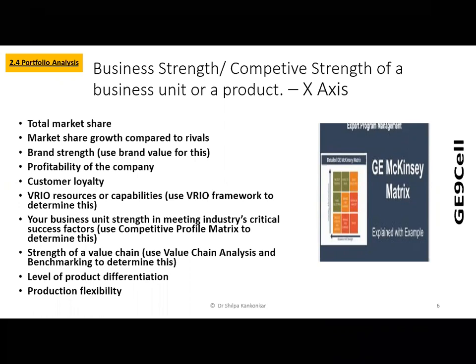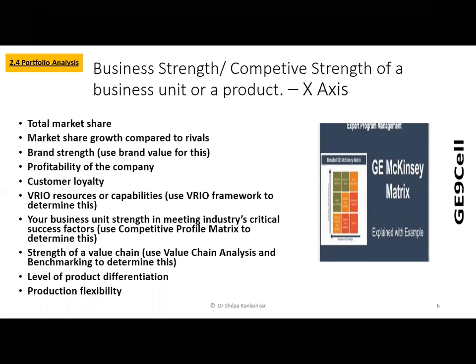Through VRAO you get to know that a certain product line of yours is very valuable, it is rare, it is not imitable, and it is very organization specific, so a very good capability of your own gets developed, which becomes your critical success factor, and you have a value chain to support it. Your primary activities are superbly linked to your secondary activities, because of which you have created your differentiation. All this makes your product extremely strong in terms of business strength.